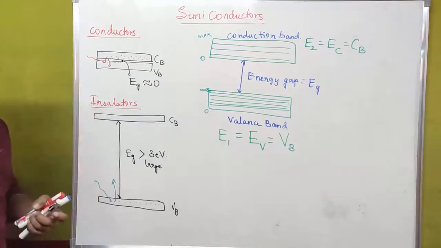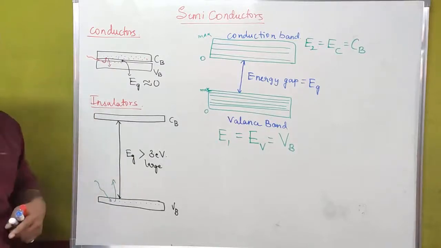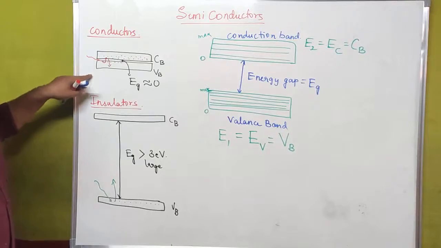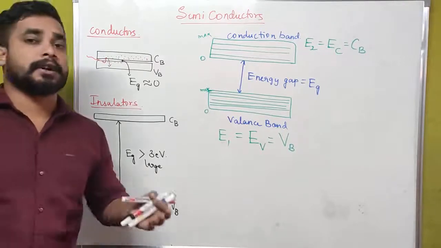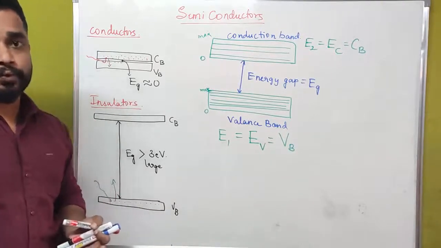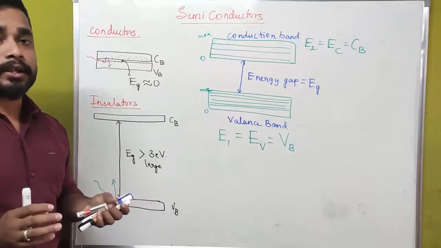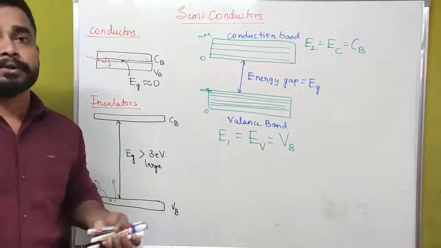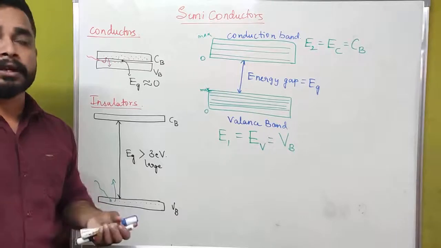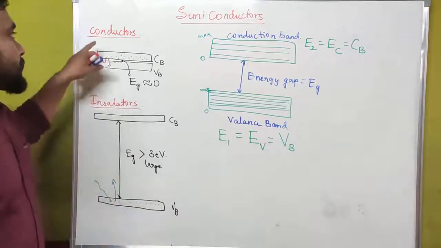Which are the examples for conductors and insulators? More than 80% of materials in nature are very good conductors. More than 80% of the metals, and some non-metals too, are good conductors of electricity.